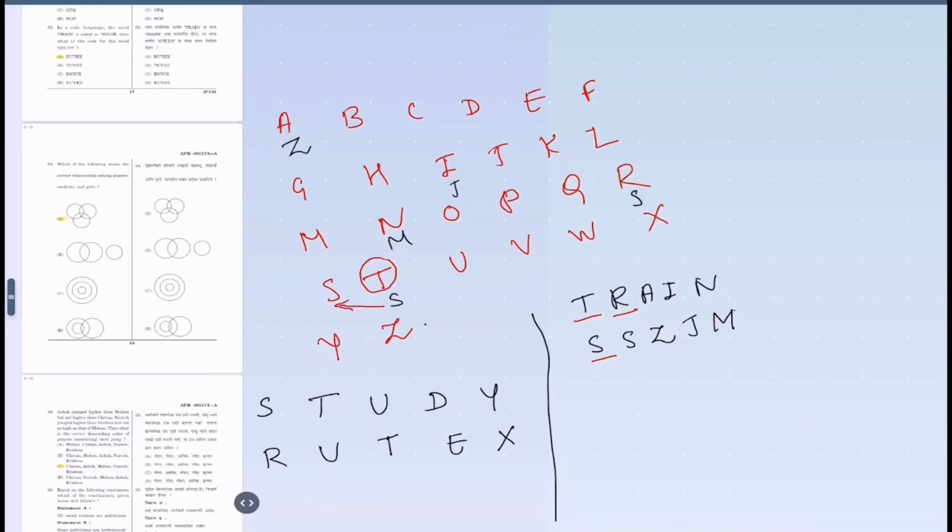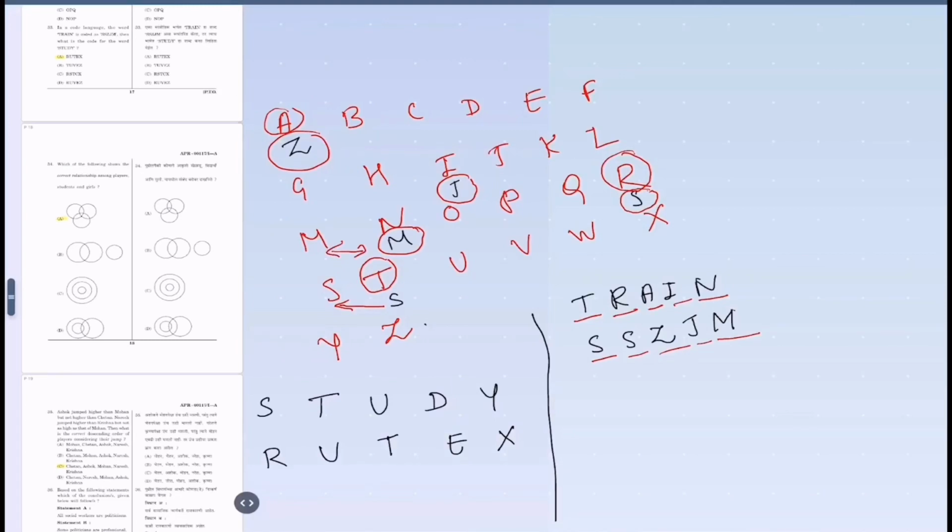R is getting replaced by S, which is the letter next to R. A gets replaced by Z, so Z is one letter before, as we can see here. I gets replaced by J, a letter which is one letter next. And N gets replaced by M, which is one letter before N.